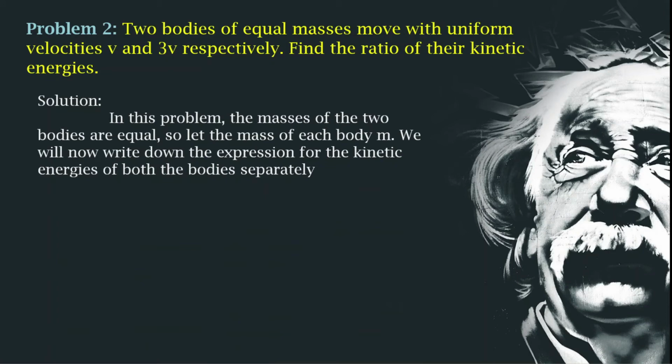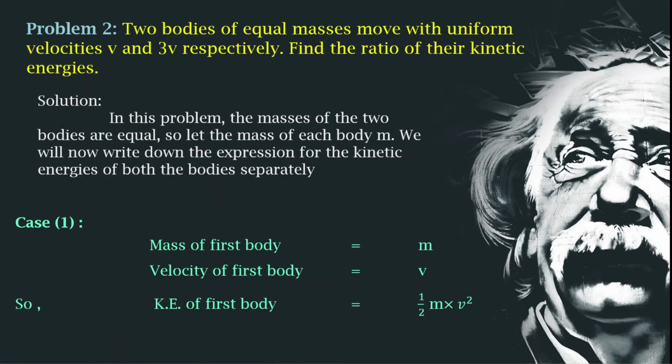The masses of the two bodies are equal, so let the mass of each body be m. We will now write down the expression for the kinetic energies of both the bodies separately. So for case 1, for a body of mass m moving with the velocity v, naturally the kinetic energy of the first body is half m into v square.